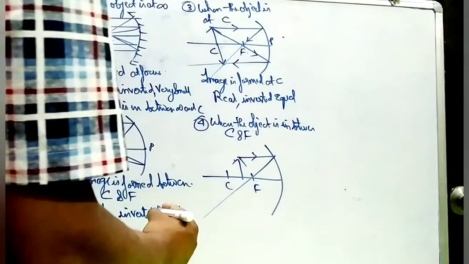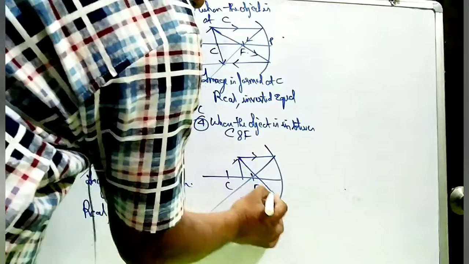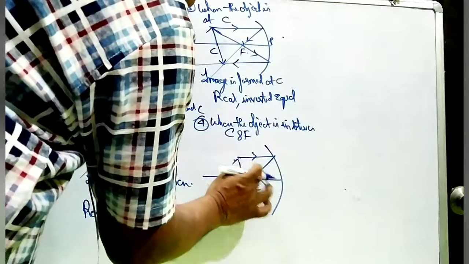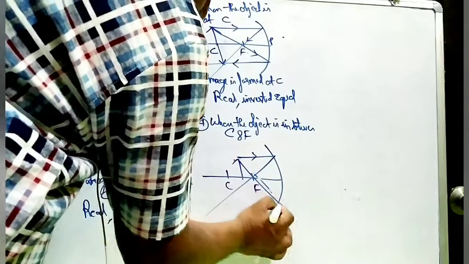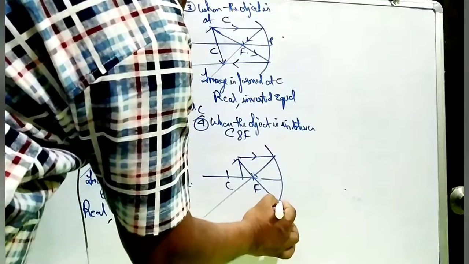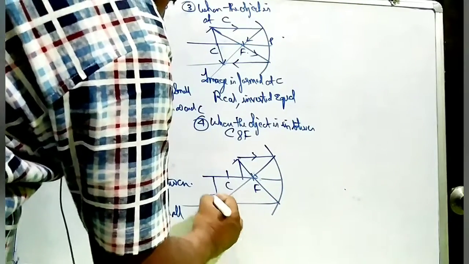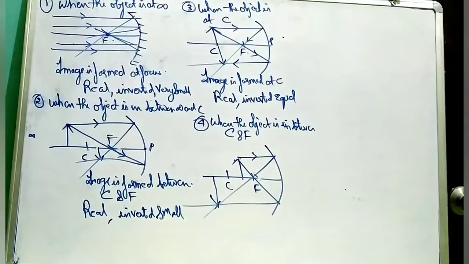After reflection, it will pass through focus. Second, it is passing through focus. After reflection, it will meet somewhere over here.